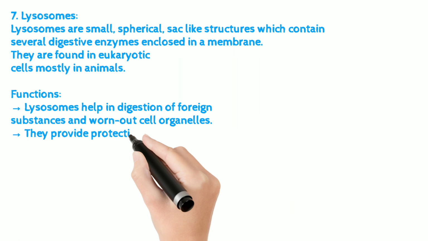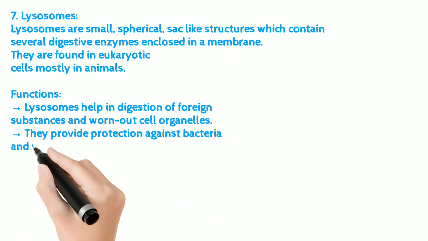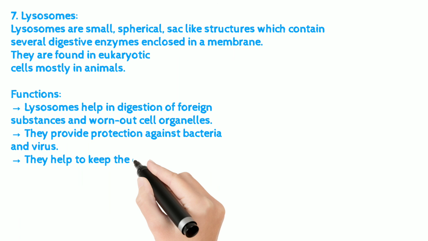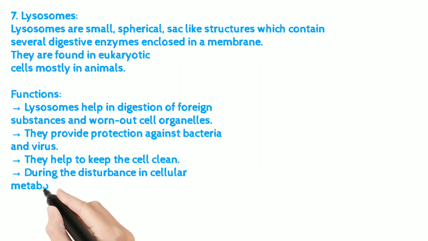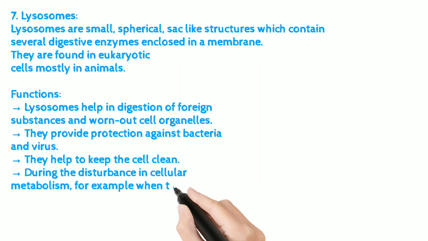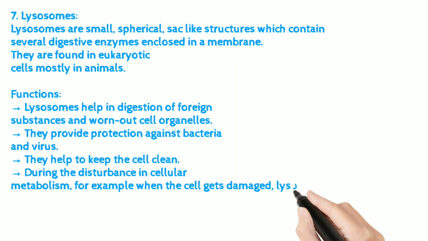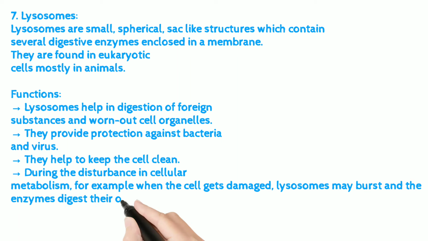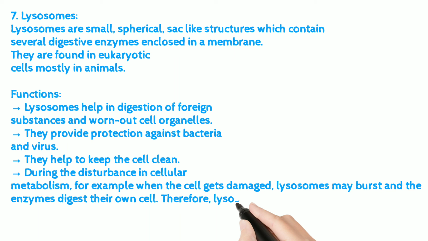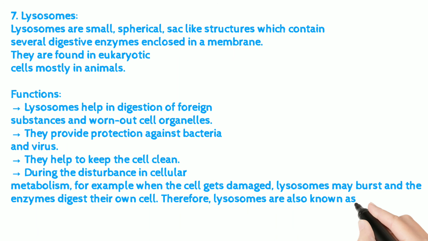They provide protection against bacteria and viruses. They help to keep the cell clean. During a disturbance in cellular metabolism, for example when the cell gets damaged, lysosomes may burst and the enzymes digest their own cell. Therefore, lysosomes are also known as suicide bags of a cell.